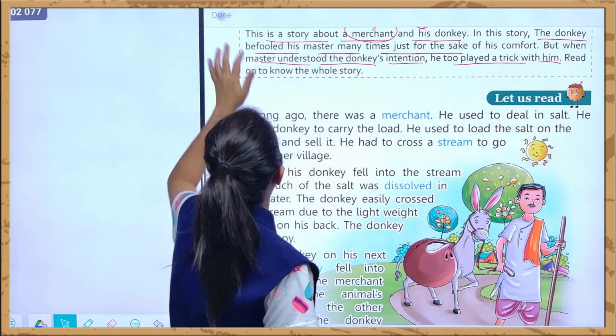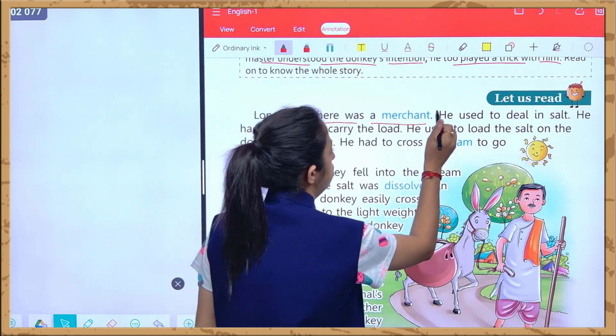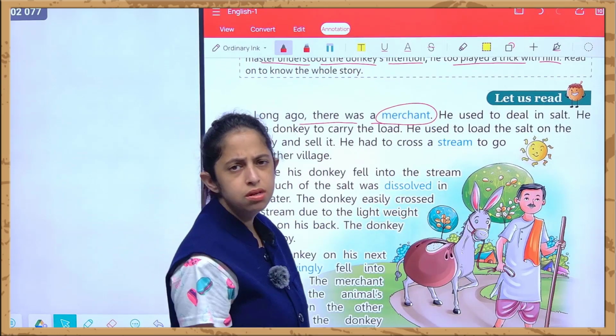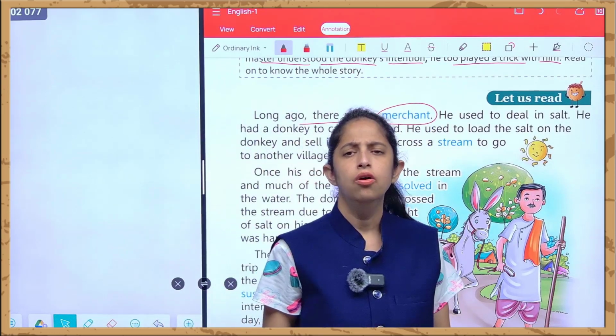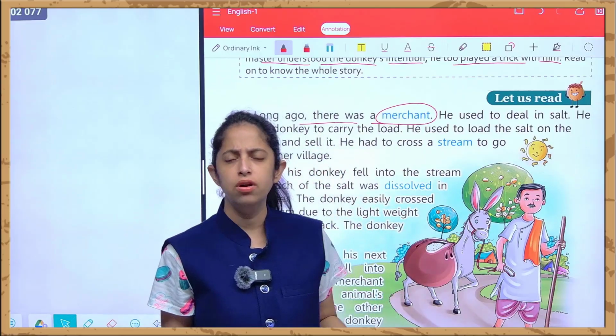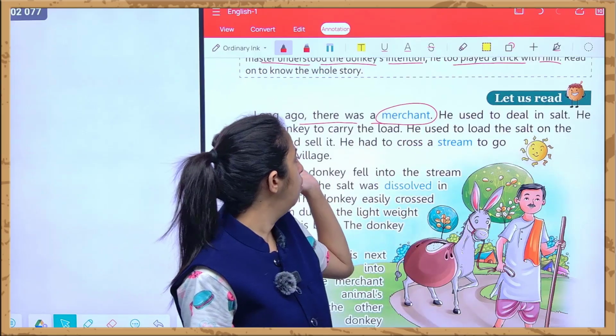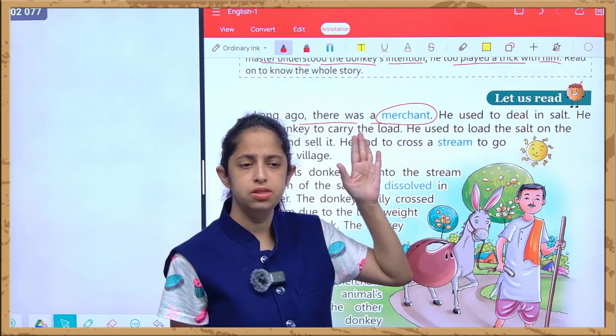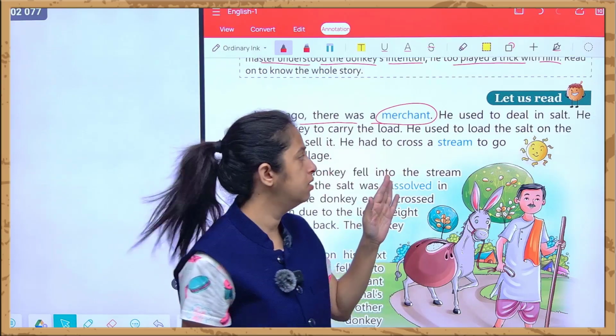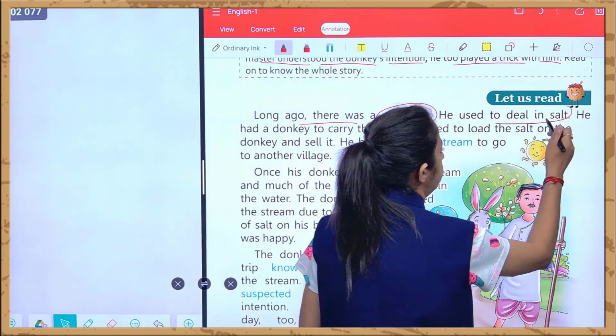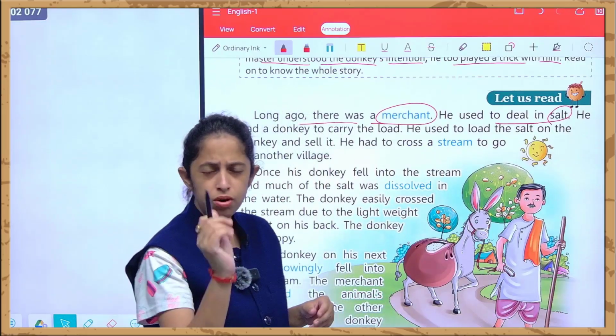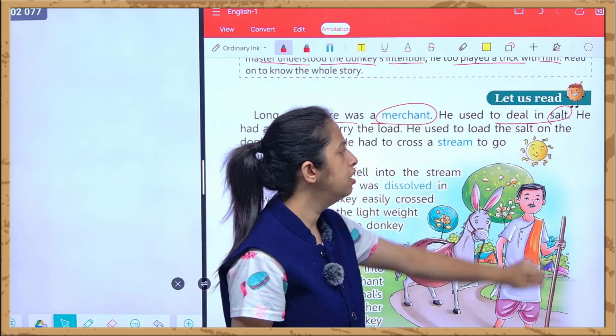Okay. So long ago there was a merchant. I have already explained to you who is a merchant. A merchant is a person who buys or sells goods in very large quantities. And long ago means there was a time, बहुत पहले समय की बात है. He used to deal in salt. And in which good he used to deal? He used to deal in salt.